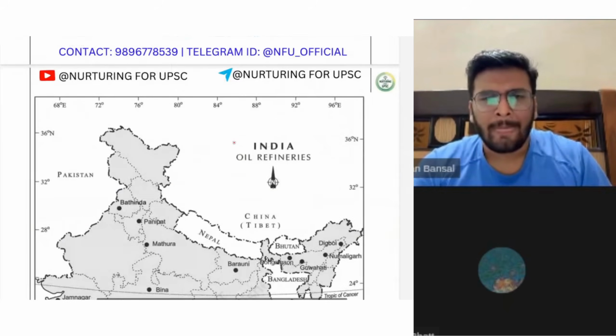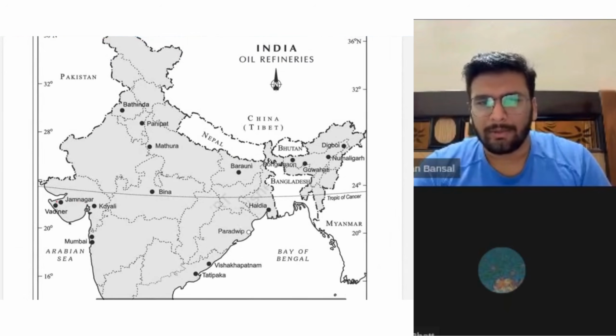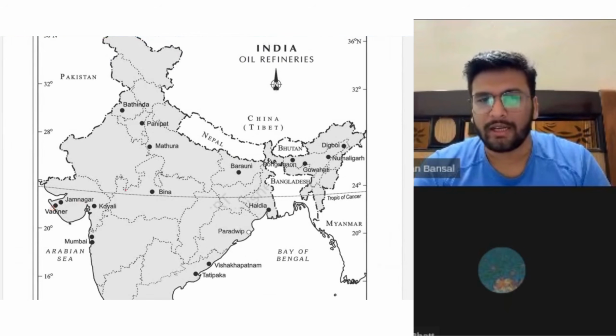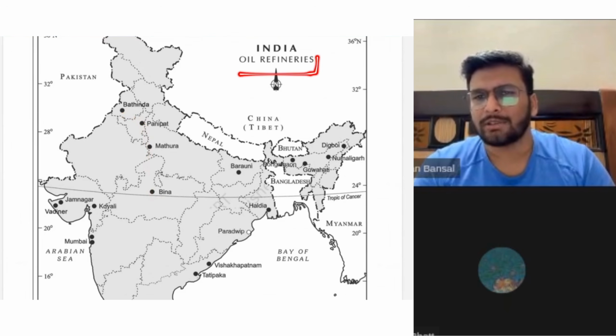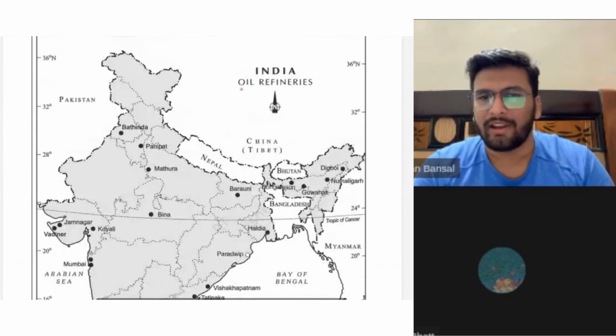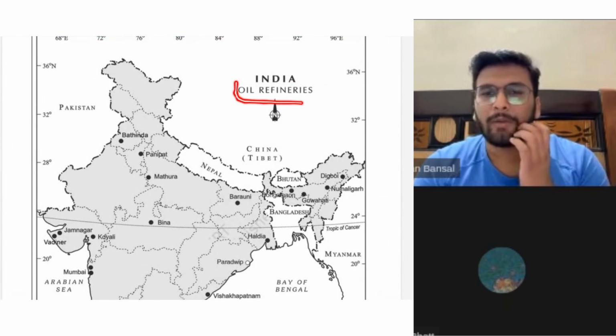Okay. Oil refineries, I told you. The natural refineries are over here, and these were formed as a part of inclusive growth, so that these areas also started developing. Two times this question has been asked in mains: why are oil refineries present away from the raw material sources?